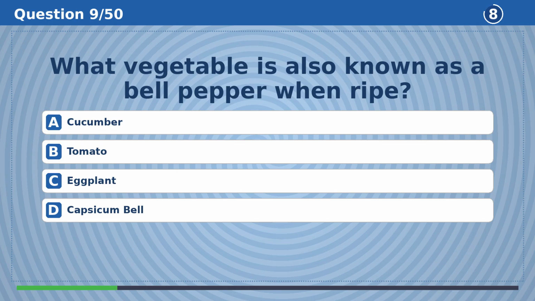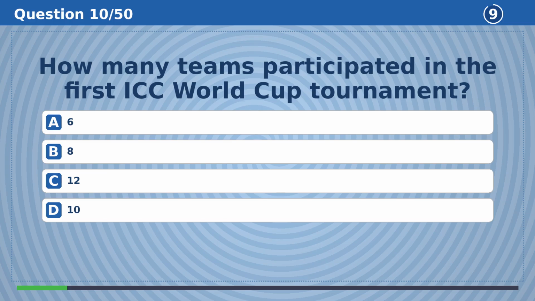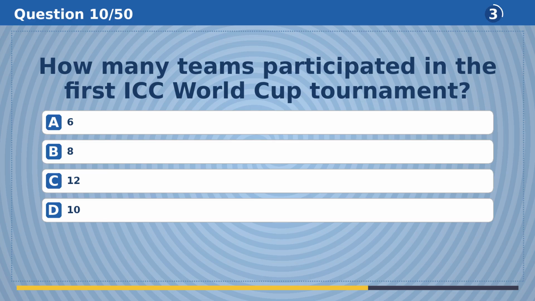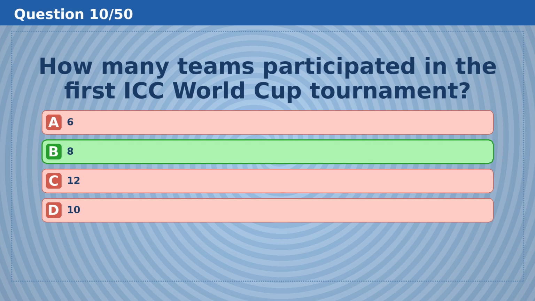What vegetable is also known as a bell pepper when ripe? The answer is D, capsicum bell. How many teams participated in the first ICC World Cup tournament? The answer is B, 8.